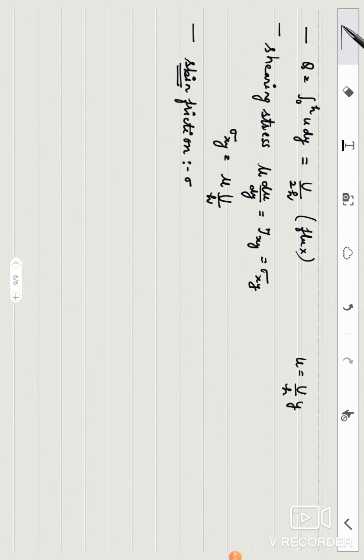Skin friction means sigma xy at the walls, first wall y is equal to 0 and y is equal to h. Because your shearing stress is free from any y, it will remain the same. So this may be the question that shows that the skin friction for this situation is the same at the two plates.